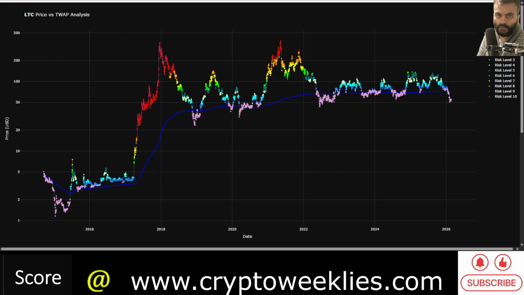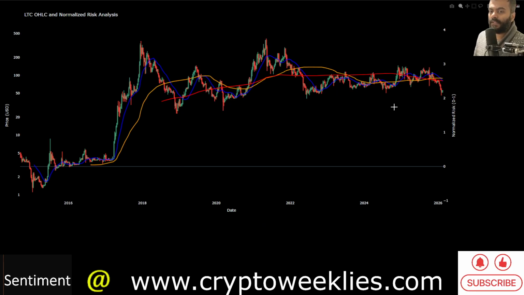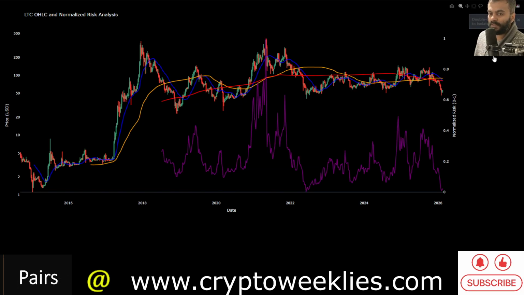If that range were to hold true, and if we go by the summary risk of the technical based normalized risk, it's coming at a very low risk based on the 20-week risk, 200-week risk, and 200-week simple moving average price based risk. This model indicates that the bottom is very close to us. It doesn't mean that it has to be within the next couple of months or within a specific percentage, but as a historical analysis, the risk level of accumulation for Litecoin has gone down quite a bit.